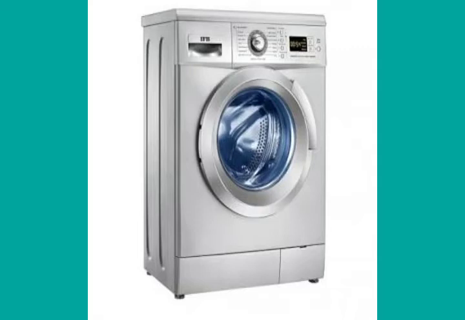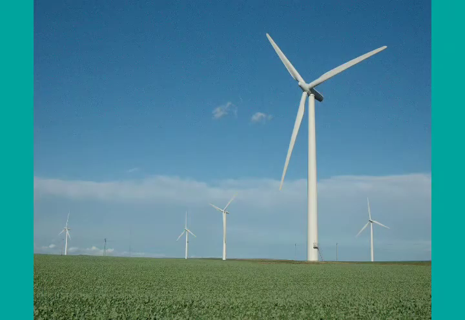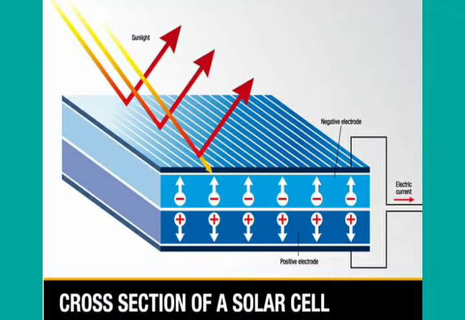In a generator, what happens? Mechanical energy changes into electrical energy. Windmill, yes, you must have seen. In a windmill, mechanical energy changes into electrical energy. Then a photovoltaic cell, you can understand like a solar cell. Yes, it is called a solar cell also. In this, light energy changes into electrical energy.